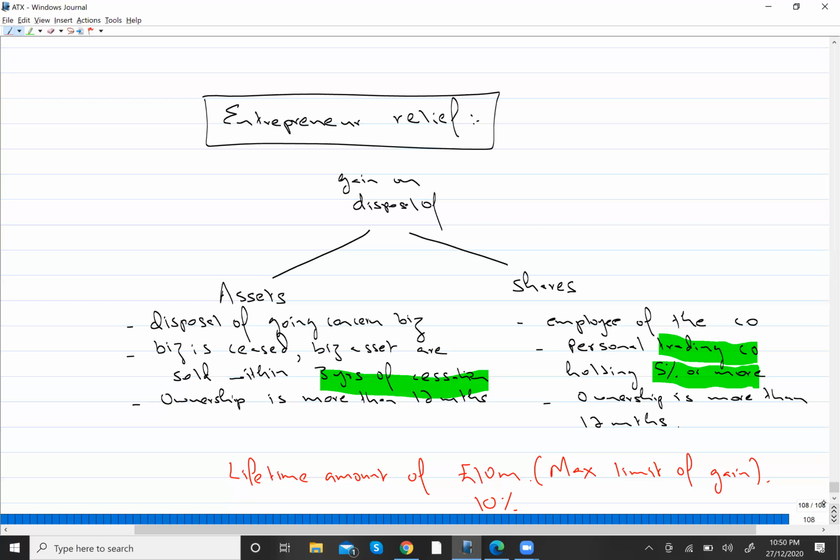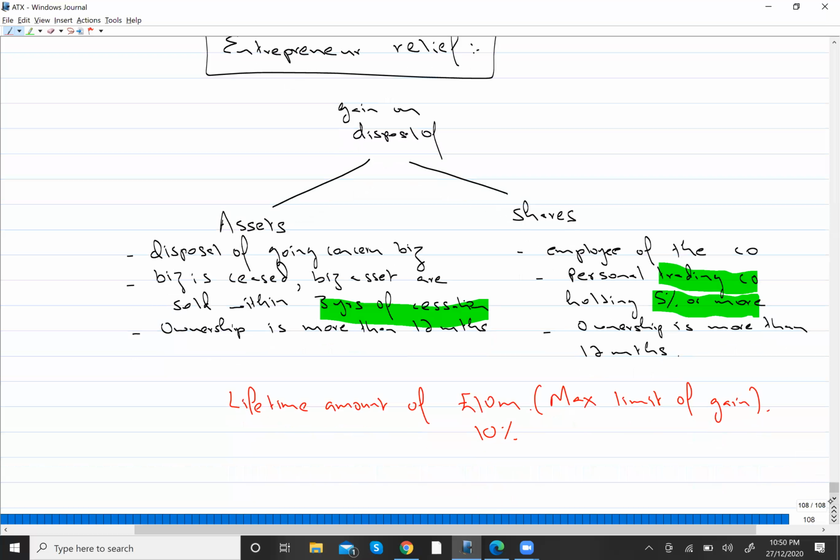So if you remember the slabs, from pound 1 till 37,500, we pay tax at the rate of 10%. Then 37,501 and above, we pay tax at 20%, right? So that is the normal tax rate, 10 or 20%.